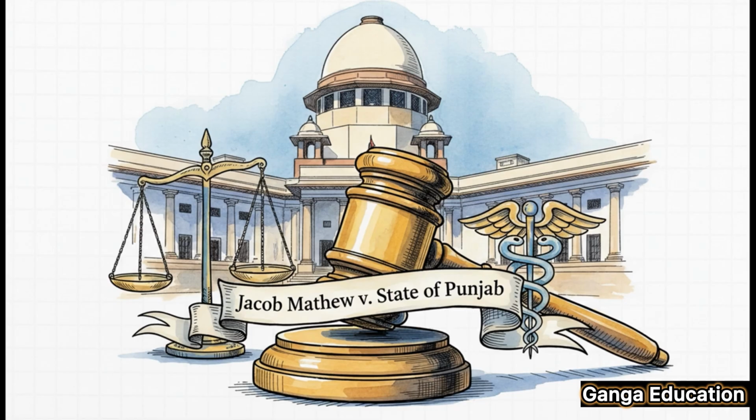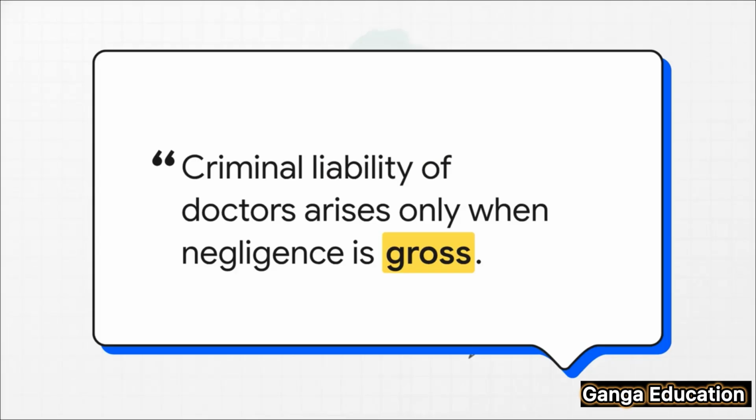This case came about after the sad death of a patient, and the court used this opportunity to set down some very clear guidelines on when a medical professional can be prosecuted. In this case, the court held that, and I quote, "Criminal liability of doctors arises only when negligence is gross." This is such a key point. It sets a very high standard. A simple mistake or an error of judgment is not enough to bring criminal charges. The negligence has to be so severe, so reckless, that it shows a complete disregard for the patient's safety. It has to be gross.